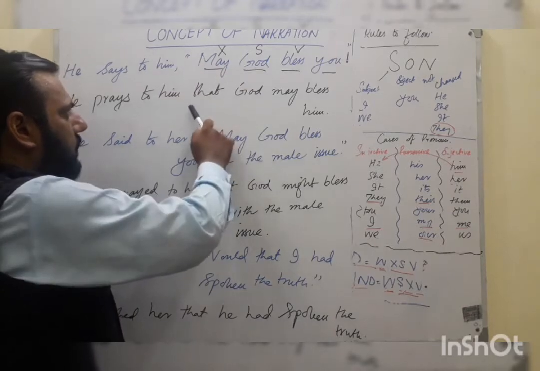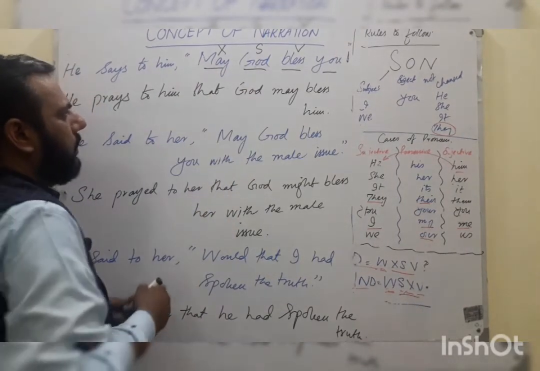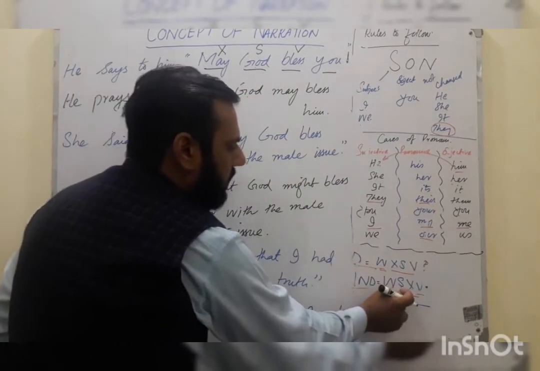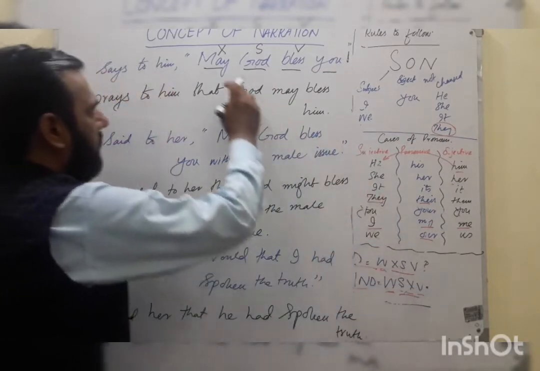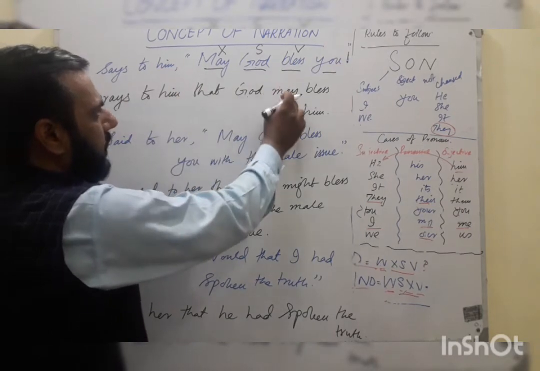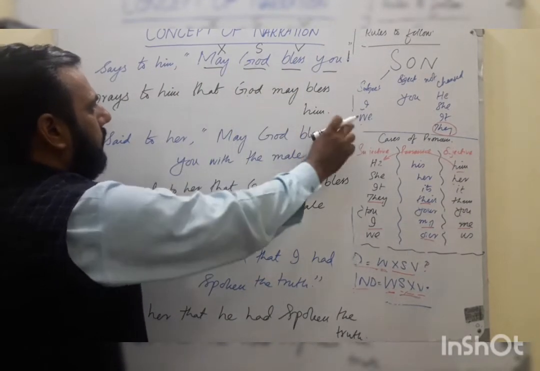Then, when you are meeting punctuation marks, you will be using that. Then God is the subject that will come, because according to the rule the subject comes next, and then the auxiliary verb will be used. May will be used, because this is the simple present tense. We are not going to change the tense here. You will be using the same stuff, only the order will be changed.